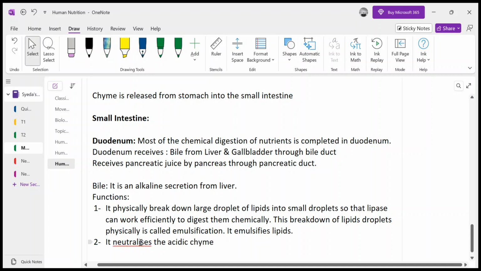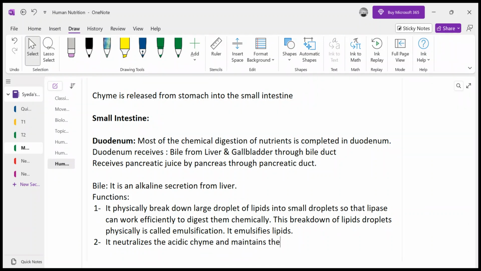This pH has to be neutralized because pancreatic enzymes, or the enzymes produced by the small intestine wall cells, cannot work in an acidic pH. They will get denatured. So bile is an alkaline substance, right? It neutralizes the acidic chyme and maintains the pH at 8 to 9.